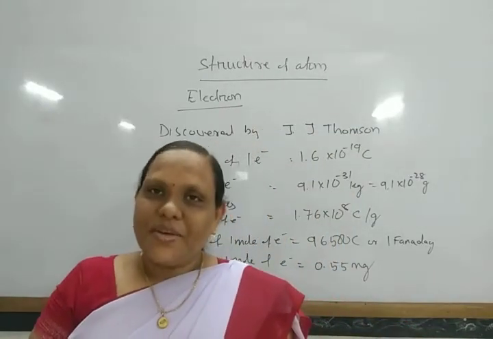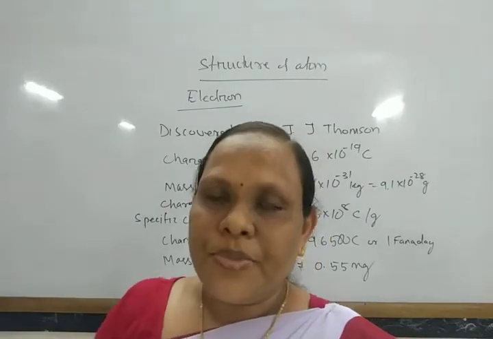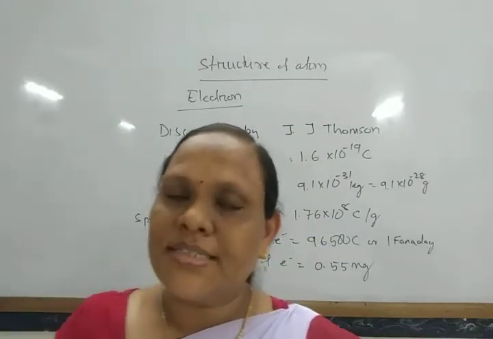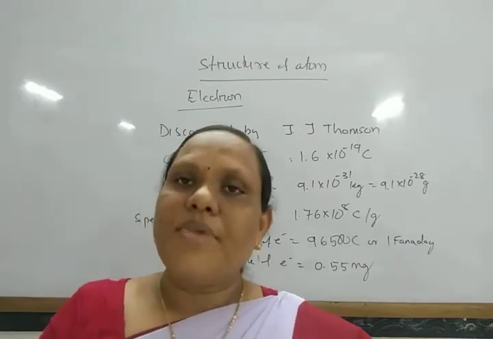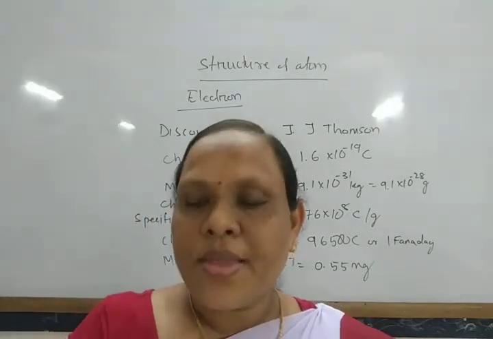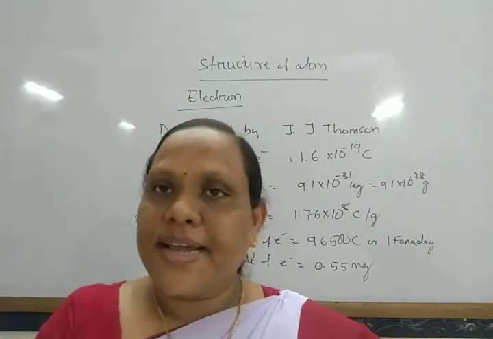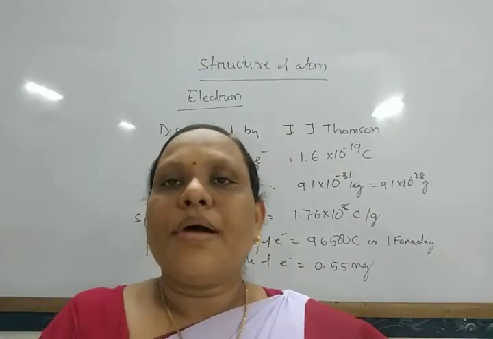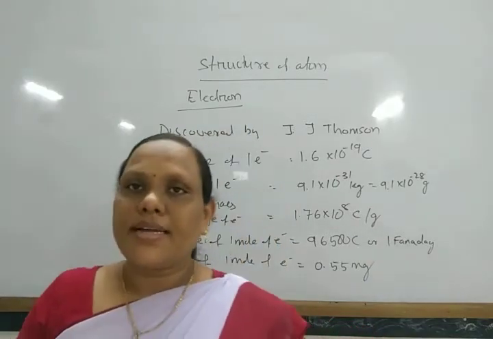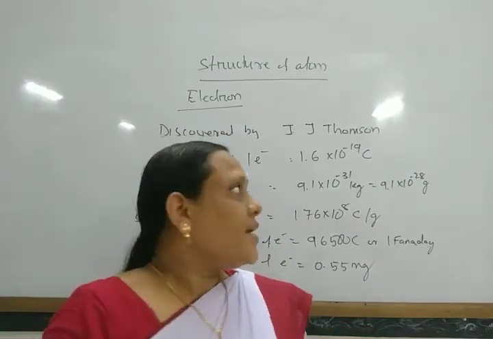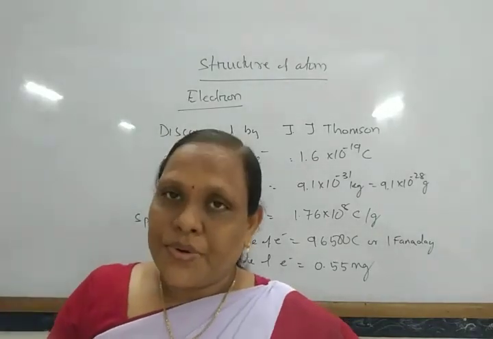So an electron is the fundamental particle of an atom which has negligible mass, 1/837 the mass of a hydrogen atom, and which carries 1 unit negative charge, that is minus 1.6 into 10 to the power minus 19 coulomb. Okay, so this is the information about electron.